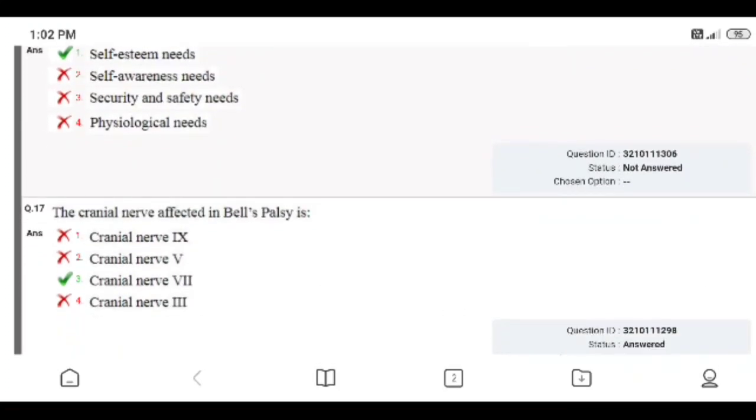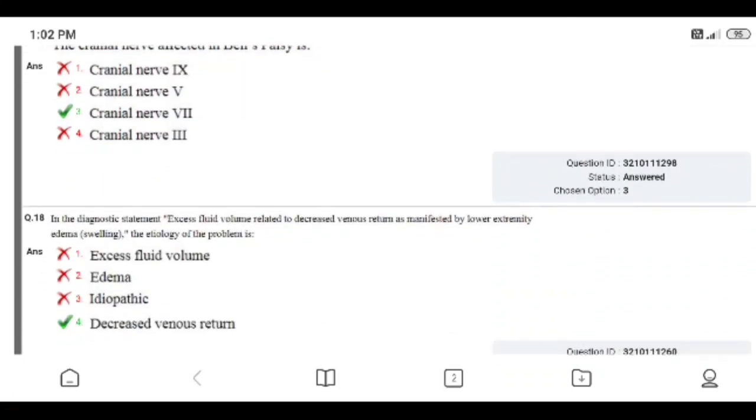Question number 17. The cranial nerve affected in Bell's palsy is: cranial nerve 9th, cranial nerve 5th, cranial nerve 7th, or cranial nerve 3rd. Right answer is 7. I answered correctly.